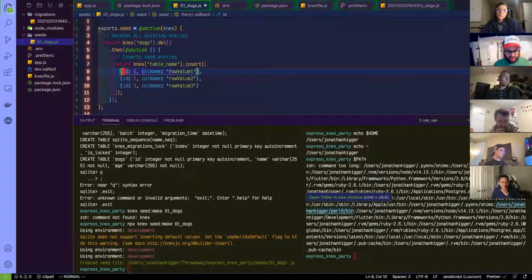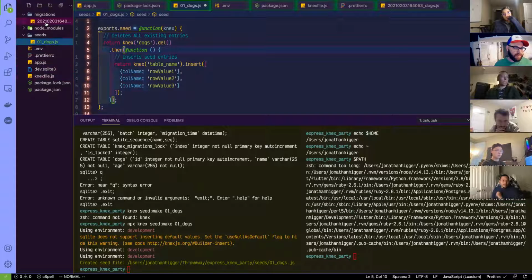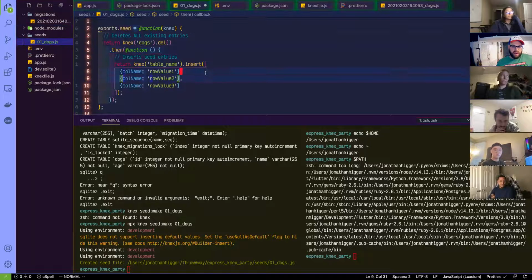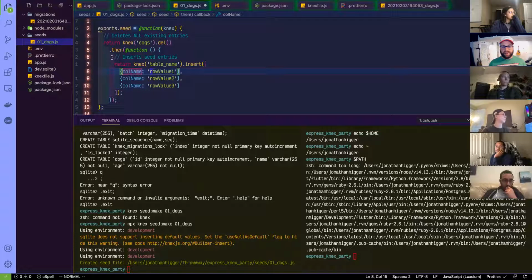I'm going to assume that we can get rid of all that, because if we look at our setup here, we have table.increments ID. I think that's what that does. Then if we put everything in there but ID, the database will figure out the ID, is what I'm guessing. So this is all just guesswork here.